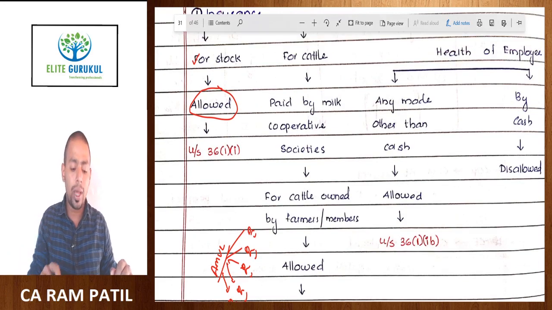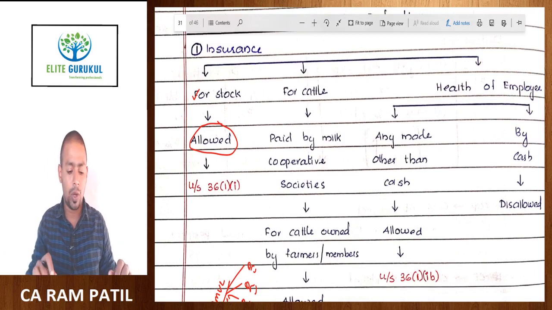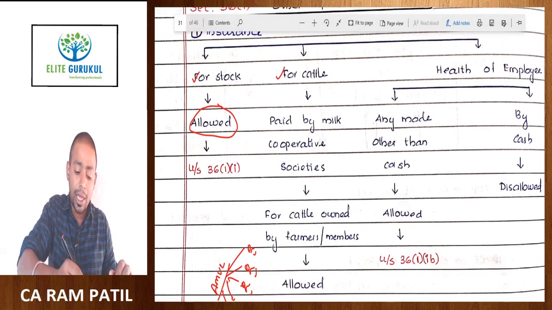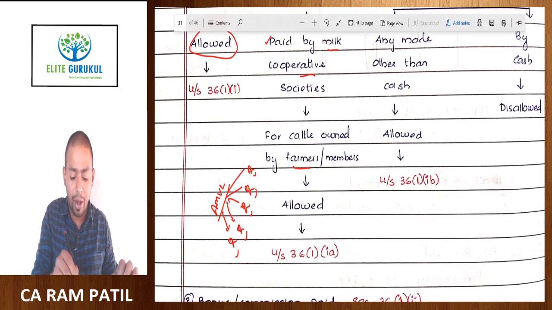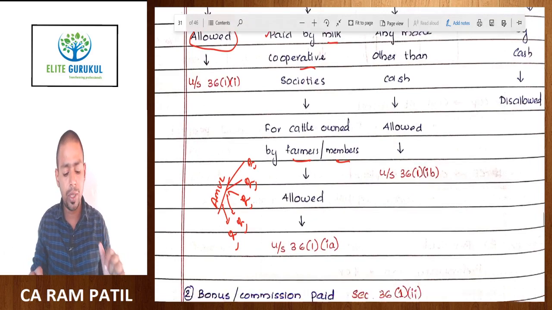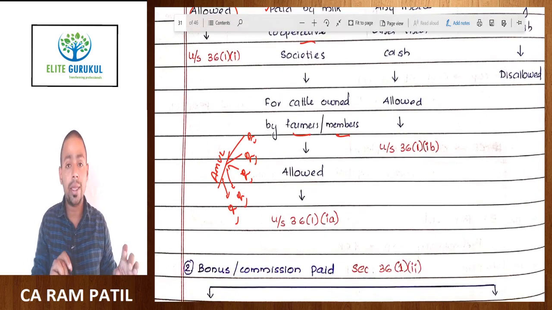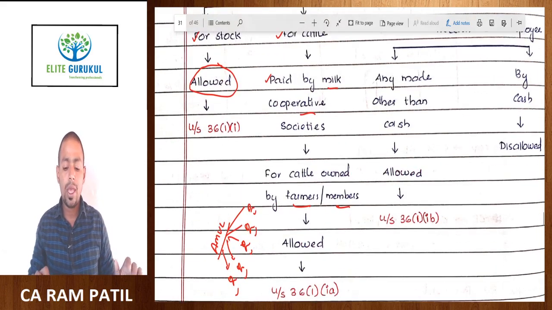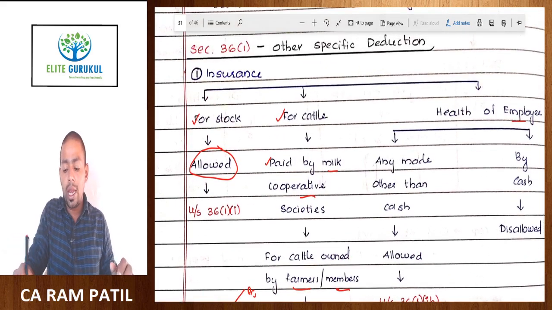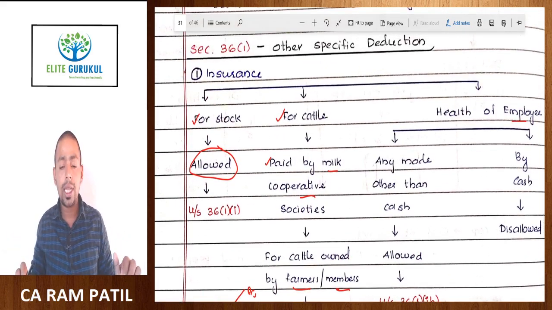So even that is allowed as a deduction under section 36 subsection 1. So for cattle, this insurance is paid by milk cooperative societies for the cattle owned by the farmers or members of the society, and it is allowed as a deduction under section 36 subsection 1 clause 1a. And the next one, and the last insurance which is allowed under this section, is health insurance